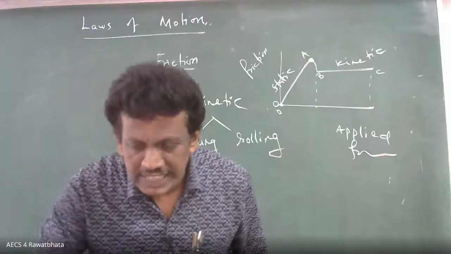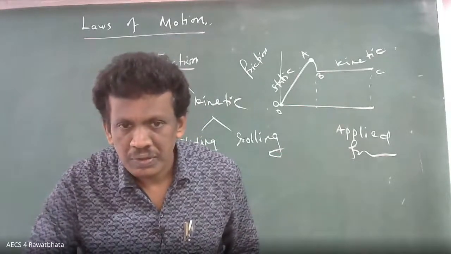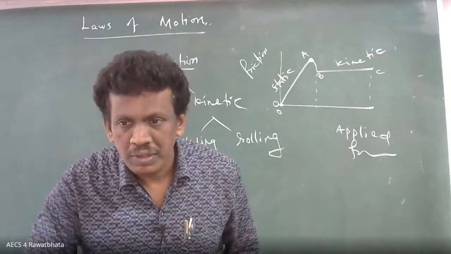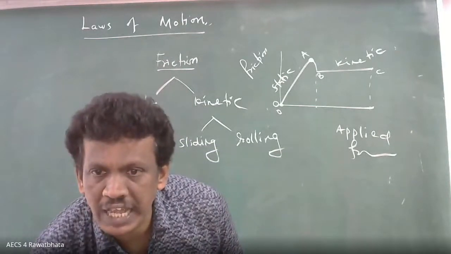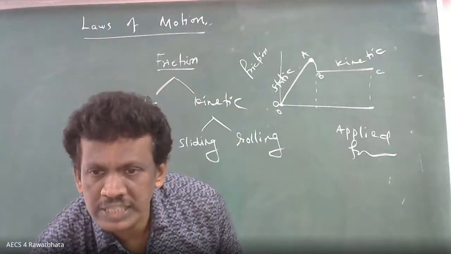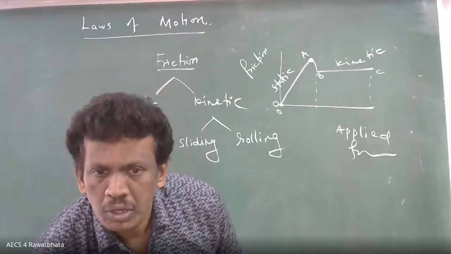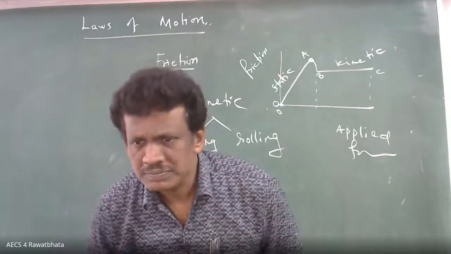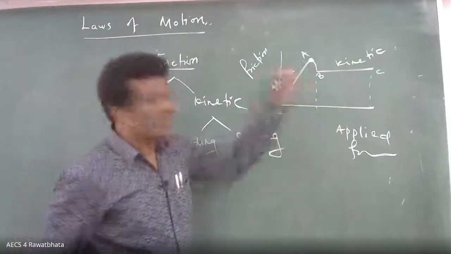Yes, limiting friction is exactly correct. Okay, now audible? Yes, sir. So limiting friction.